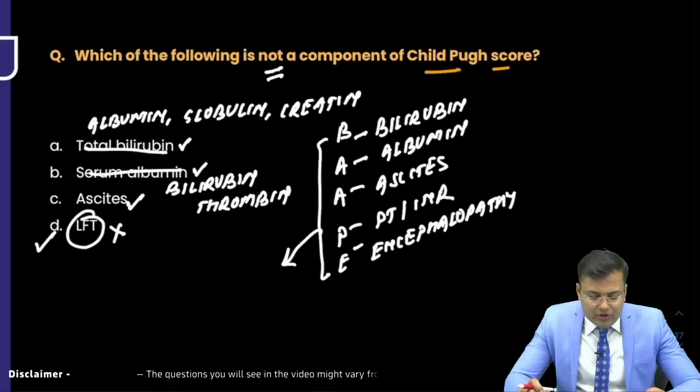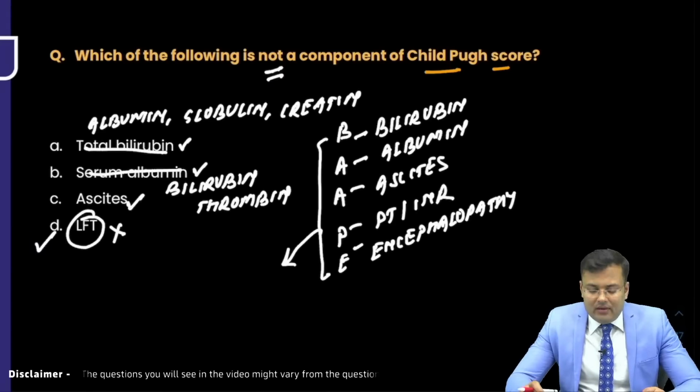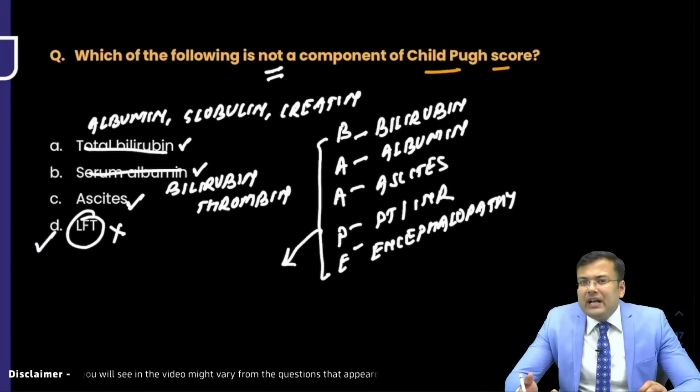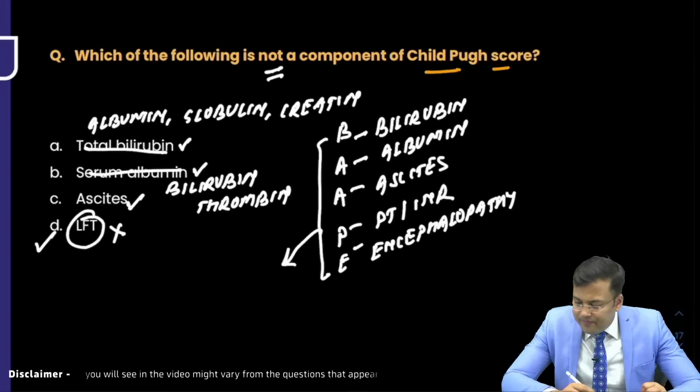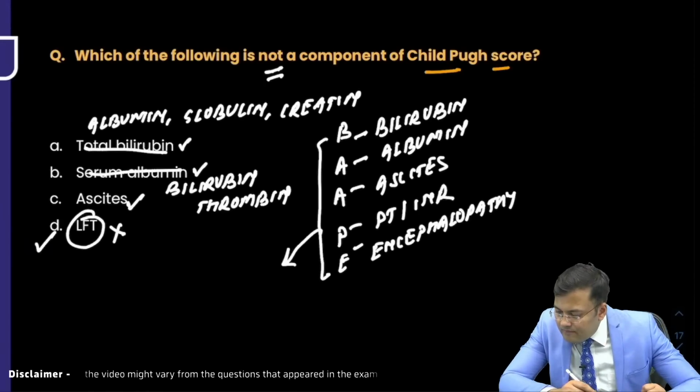So the question was, which of the following is correct about Child-Pugh score, or which of the following is not the component of Child-Pugh score? There was only one option: albumin, ascites, encephalopathy.